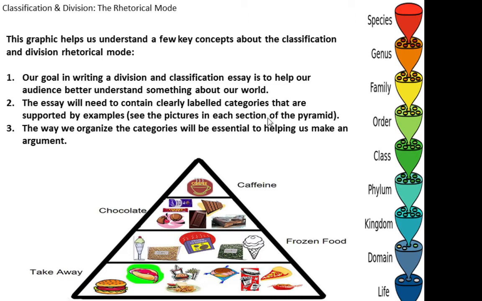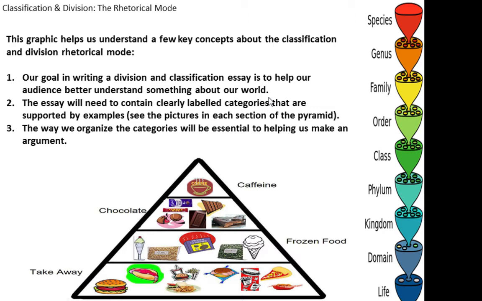So this helps us to understand a few basic concepts with classification and division. Our goal in writing a division and classification essay is to help our audience better understand something about our world. So it's not enough just to divide information and to provide people with that information. We have to also apply that. We have to find a way to make it useful and meaningful for them. And that's part of what creating our thesis does.